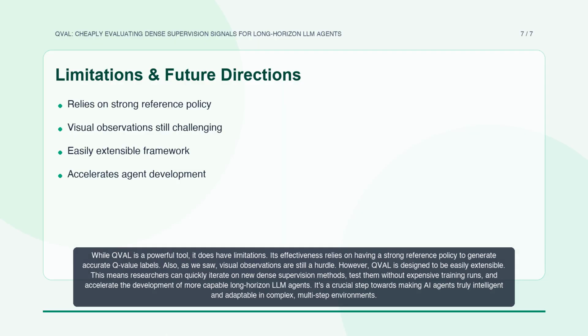While QVAL is a powerful tool, it does have limitations. Its effectiveness relies on having a strong reference policy to generate accurate Q value labels. Also, as we saw, visual observations are still a hurdle. However, QVAL is designed to be easily extensible. This means researchers can quickly iterate on new dense supervision methods, test them without expensive training runs, and accelerate the development of more capable long-horizon LLM agents. It's a crucial step towards making AI agents truly intelligent and adaptable in complex, multi-step environments.